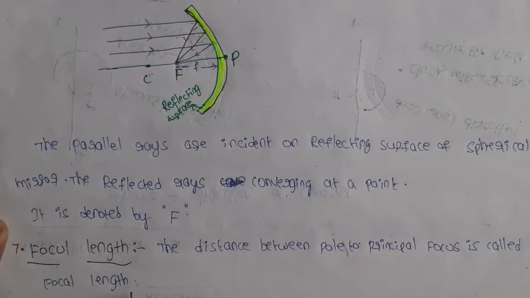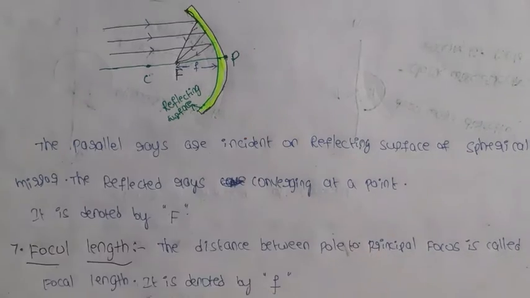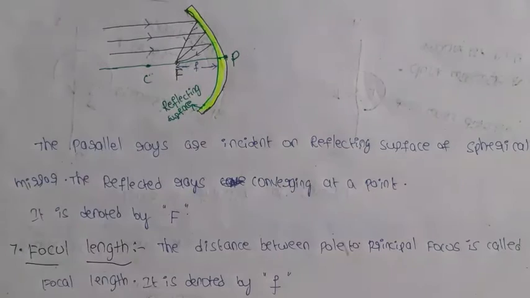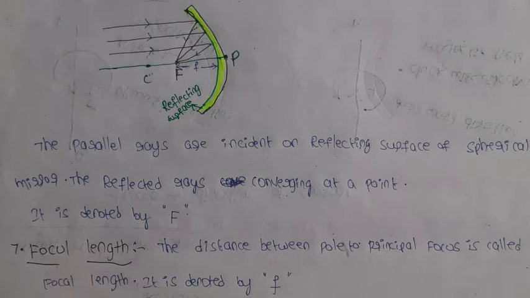It is denoted by the letter small f. So, focal length: the distance between the pole and principal focus of the spherical mirror is called focal length. It is denoted by the letter small f.